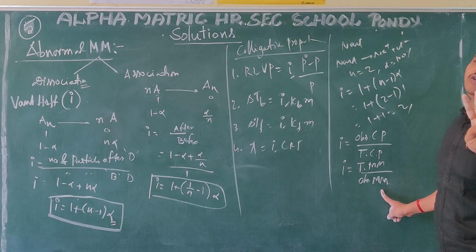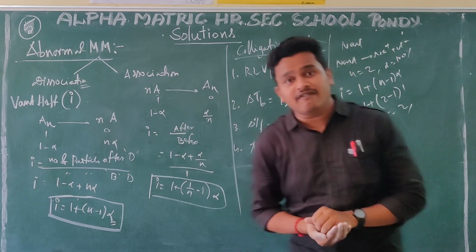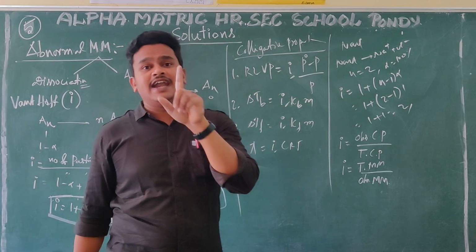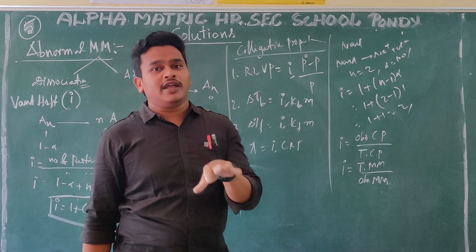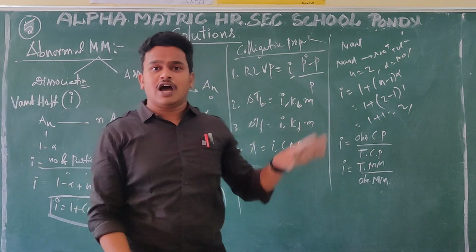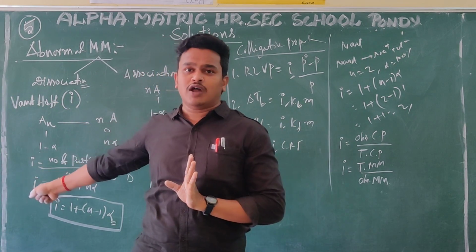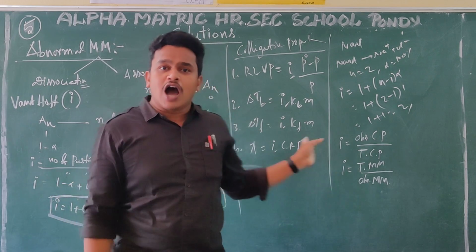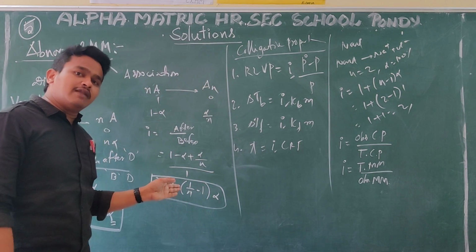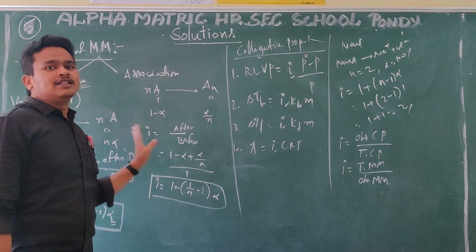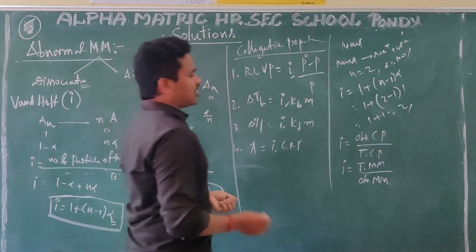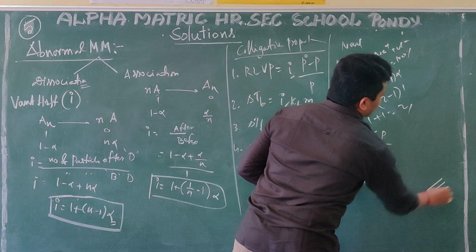These three. If you want to find out the i value, you have to identify whether it is undergoing a dissociation process or an association process. Dissociation means 1 plus (n minus 1) into alpha. Association means 1 plus (1 by n minus 1) into alpha. This is the abnormal mass concept, which is differing the colligative properties in the